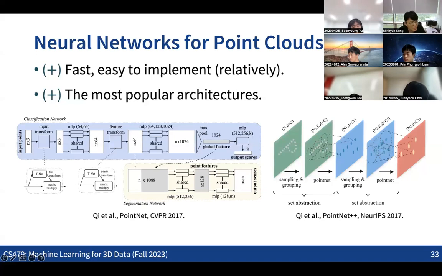But obviously there are lots of downsides to the point cloud representation. What would be the downsides of the point cloud representation? Do you have any thoughts? Compared to cases like having voxels or multiple images or some other representations, what would be some limitations of the point cloud representation?